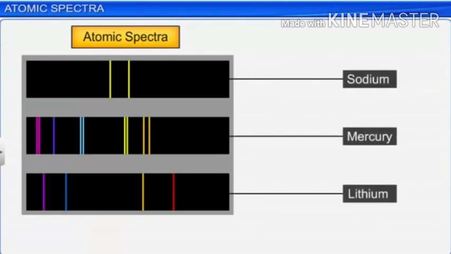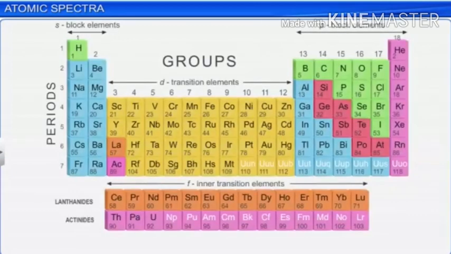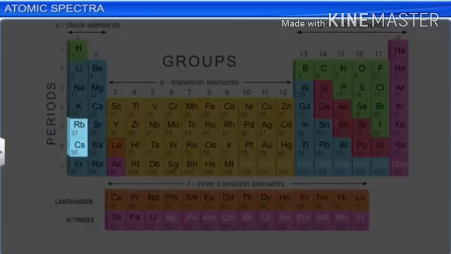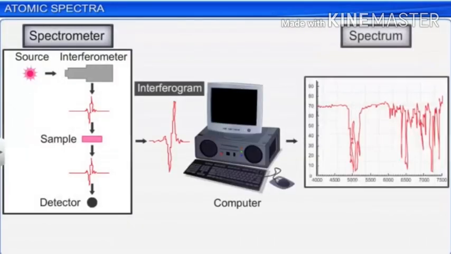The German scientist Robert Bunsen was the first scientist who used the atomic spectrum to identify unknown elements. Elements like rubidium, cesium, thallium, indium, gallium and scandium were discovered using the atomic spectra. Even the presence of helium in the sun was detected by the use of spectroscopy.